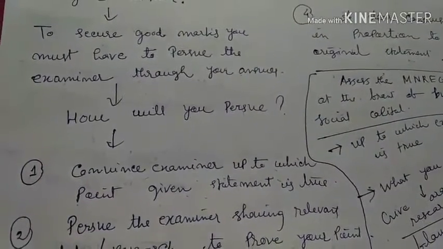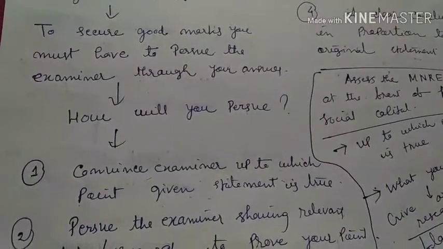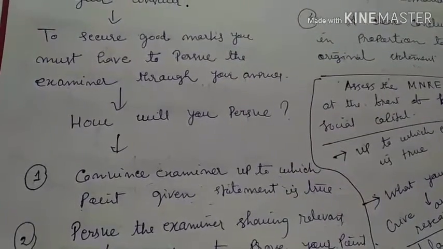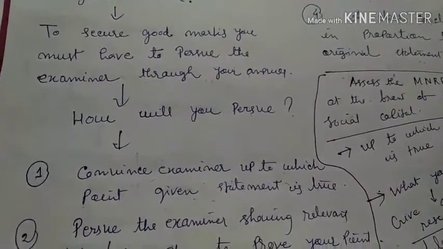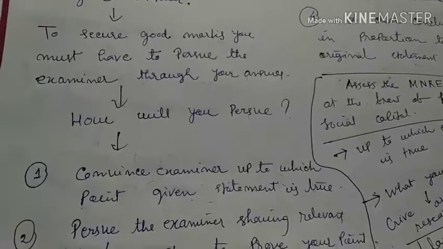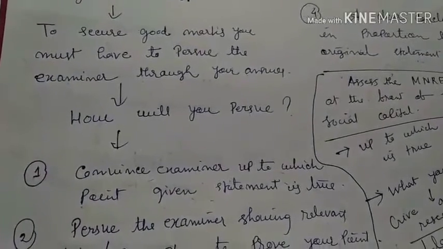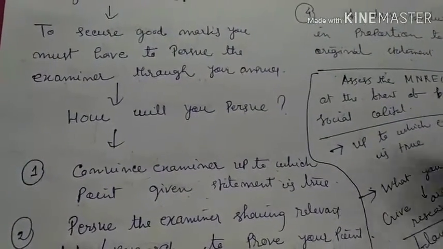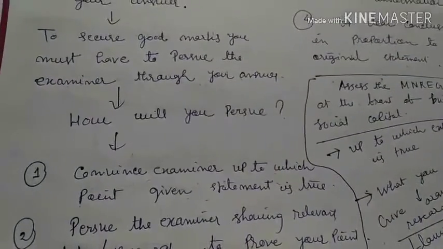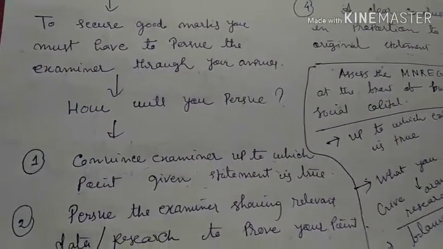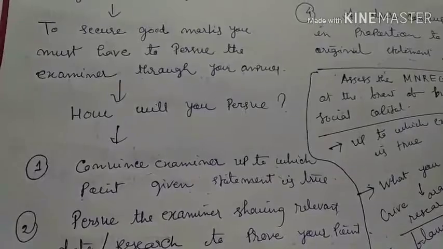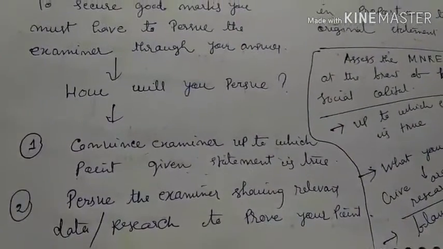The same way, if the question is asking for assess, that means you have to assess that particular topic, whether you want to give a good review or a bad review, and if you want to give a good review, why, or if you want to give a bad review, why. That means you are assessing that particular topic. That means you are marking, right? You are giving marks to that particular topic.